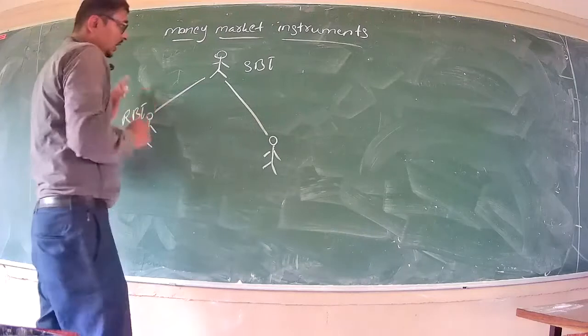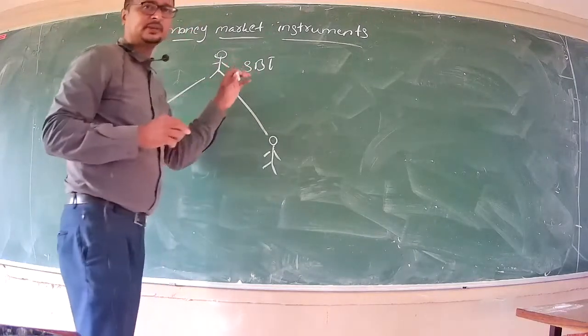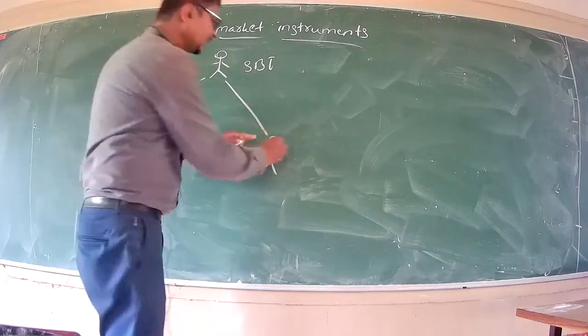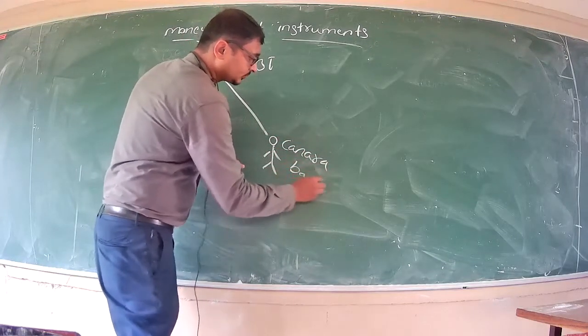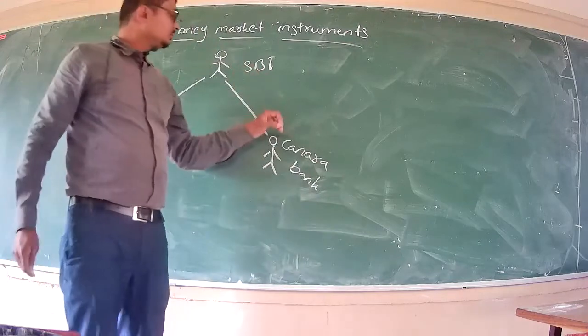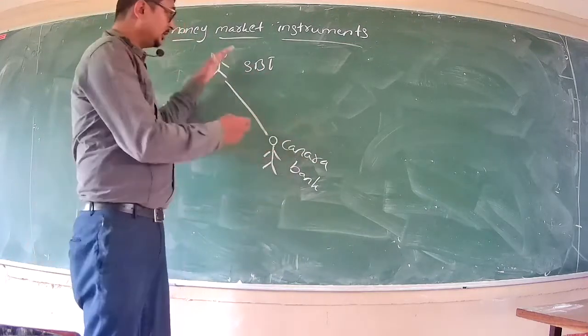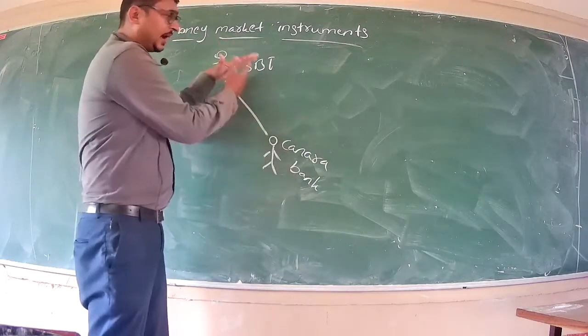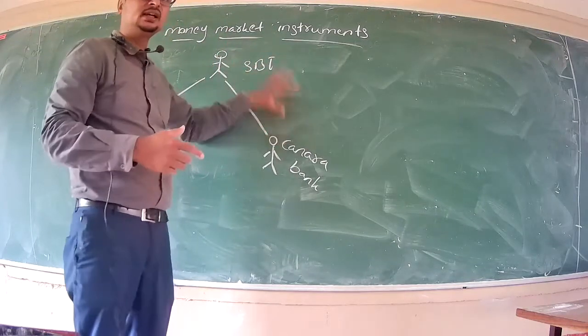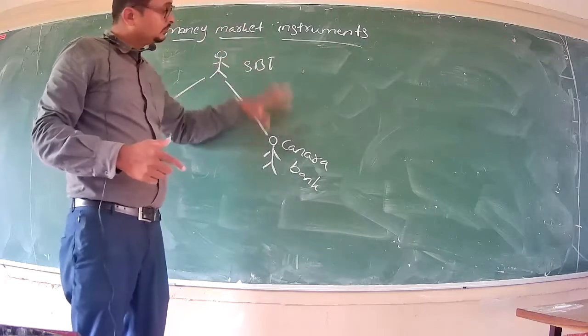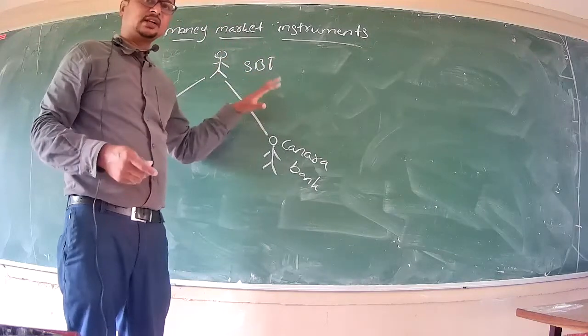So SBI, State Bank of India, goes to its friend, maybe called Canara Bank, for a further loan, right? So that means in India, interbank transactions take place, right? Borrowing and lending takes place between these two banks in our country, right?